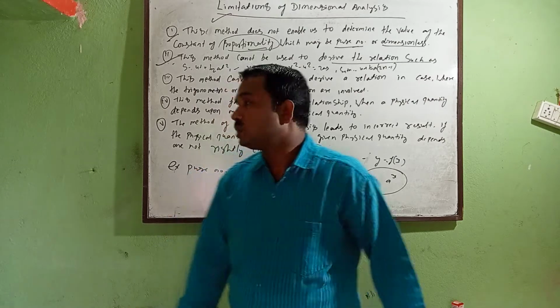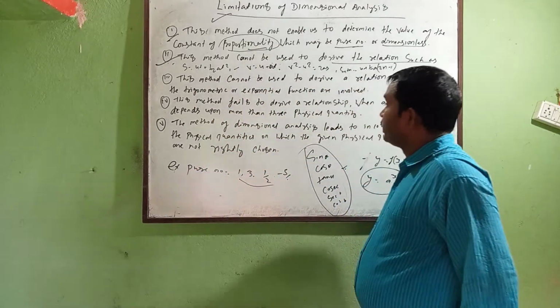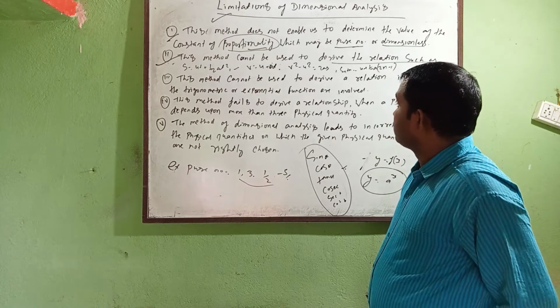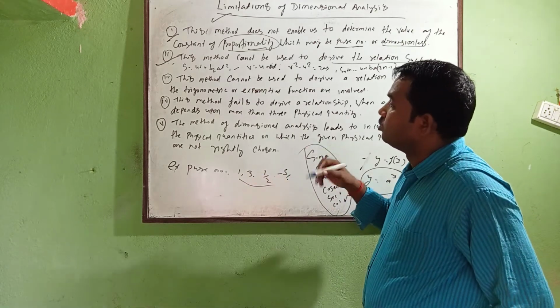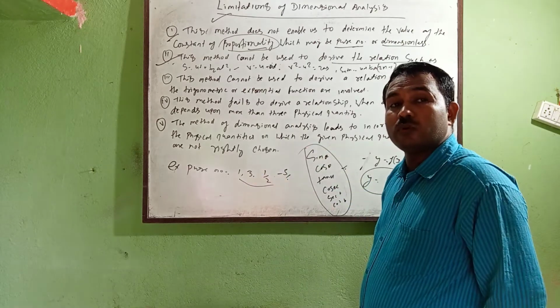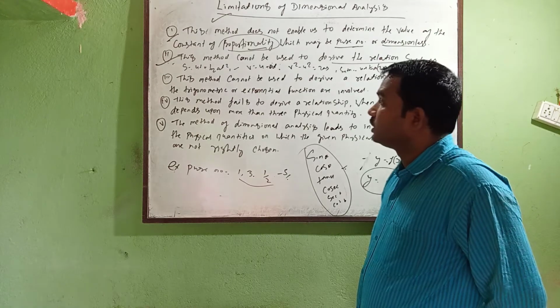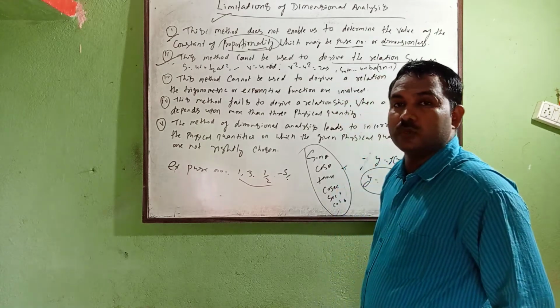Okay, and there is one more point: if there are more than two terms, in that case also it will fail.